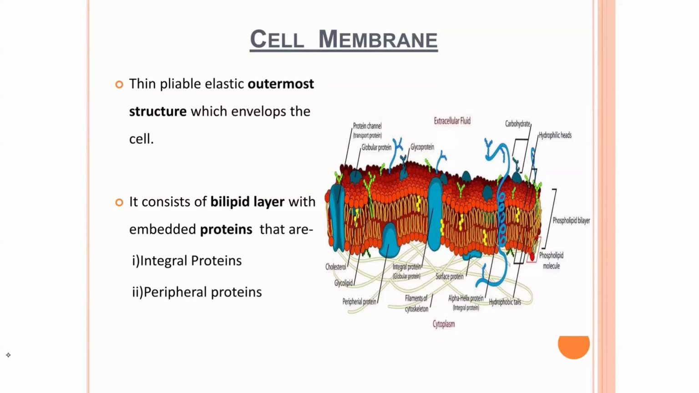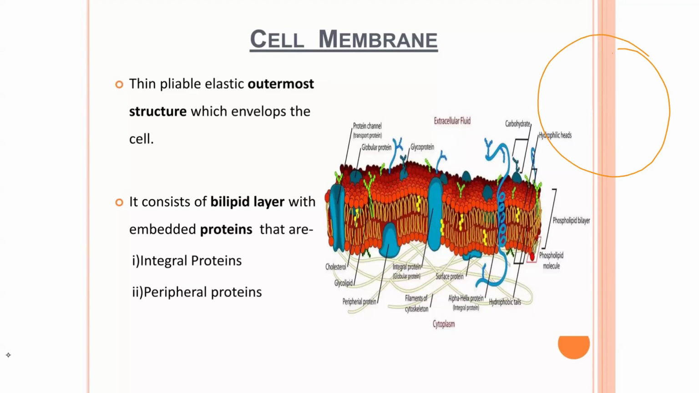If you have a cell, you have a membrane, and this membrane looks like this. This membrane consists of a lipid bilayer with embedded proteins that are called integral proteins and peripheral proteins. So it means that in this cell membrane, there are different components. And when we say bilayer, what does that mean?